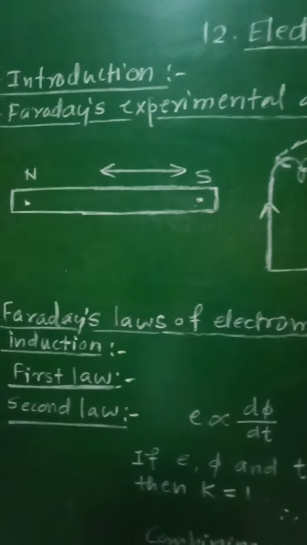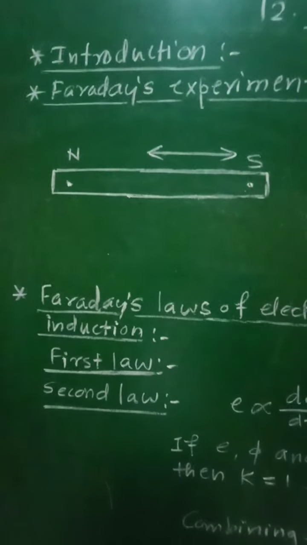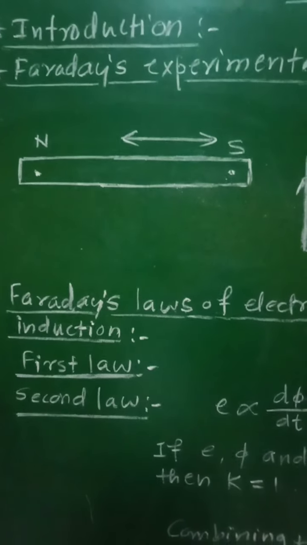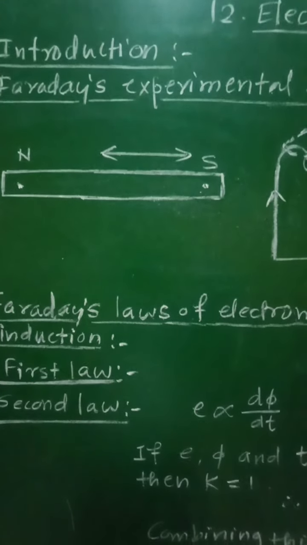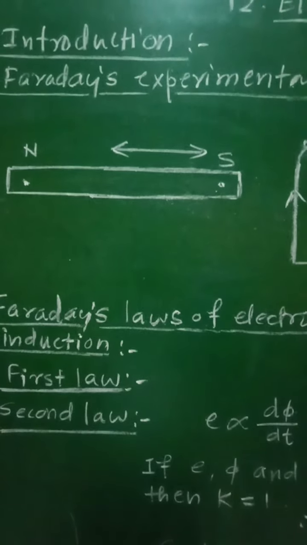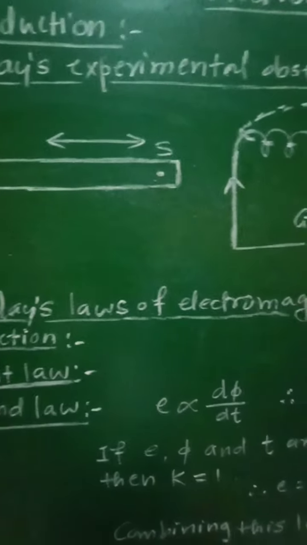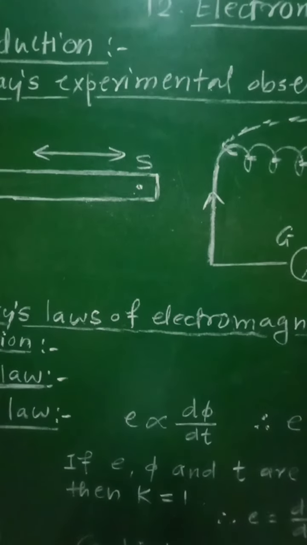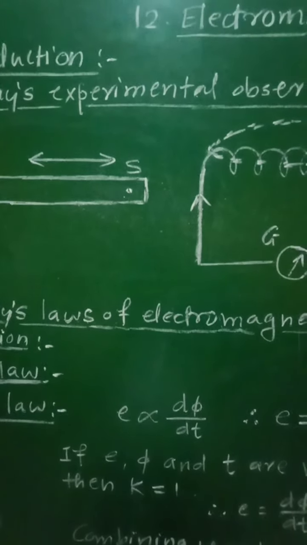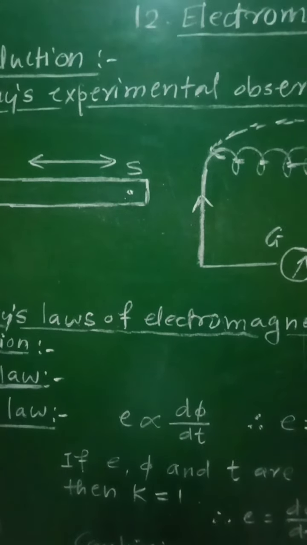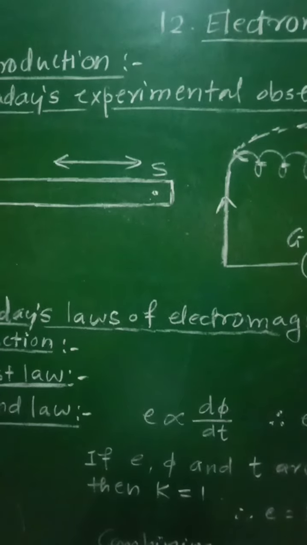Now let us see some of the observations of this experiment. First observation: when the magnet is moved towards the closed circuit, that is the coil, it produces a current in the coil, and this current is called the induced current.